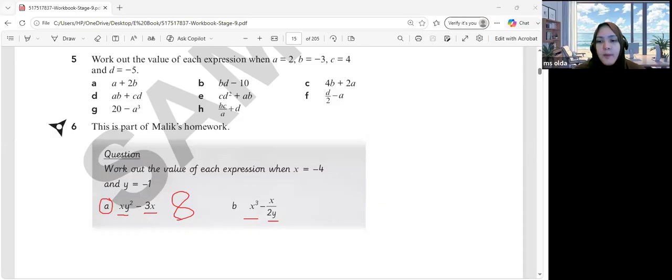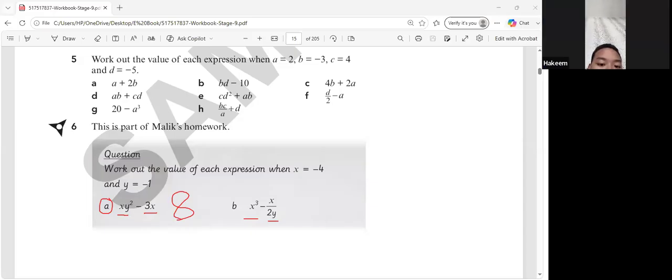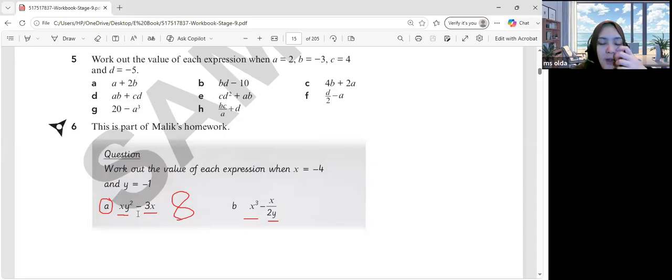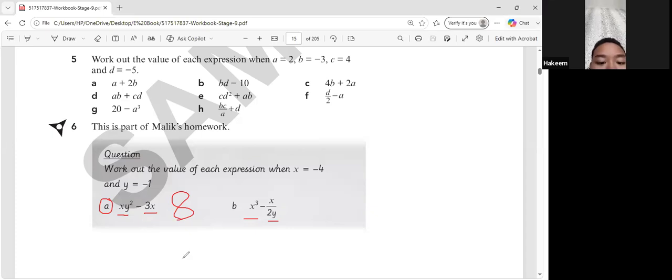Equals negative 4 times negative 1 to the power of 2 minus 3 times negative 4. Okay, becomes negative 4 times 1 minus 3 times negative 4. So negative 4 minus negative 12 equals 8.